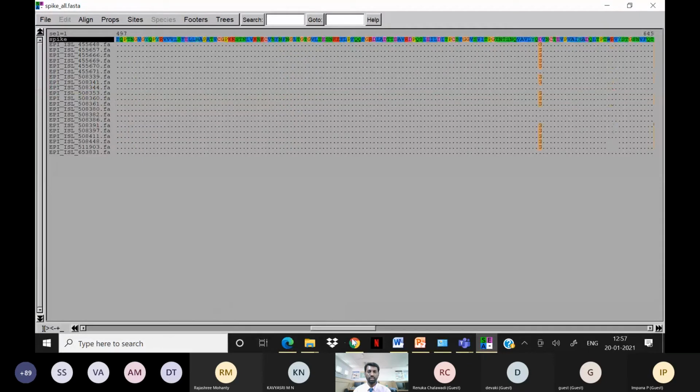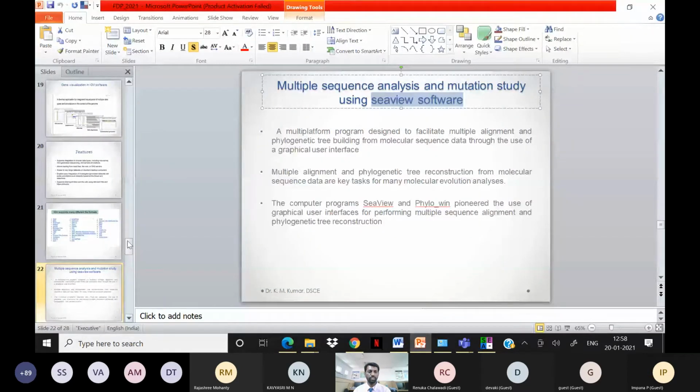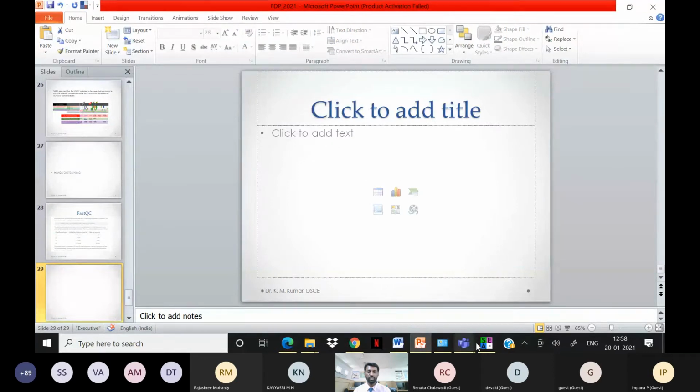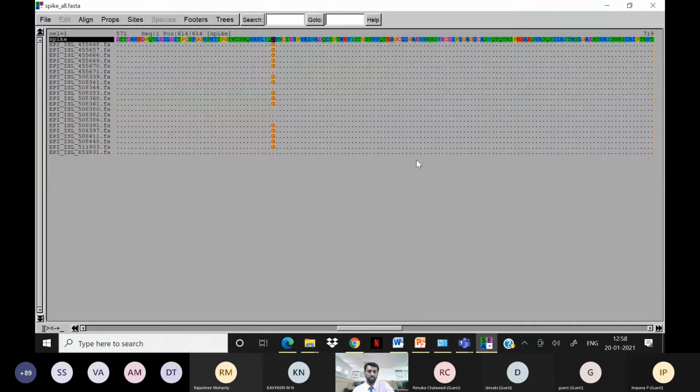And if you go to some other places, one more position is very problematic here: the D614 position, where D is replaced by G. So how do you write this mutation detail? If you have to write this and post it, suppose you are working on this, it is D614G, with G replacing D. This is the major concern here.